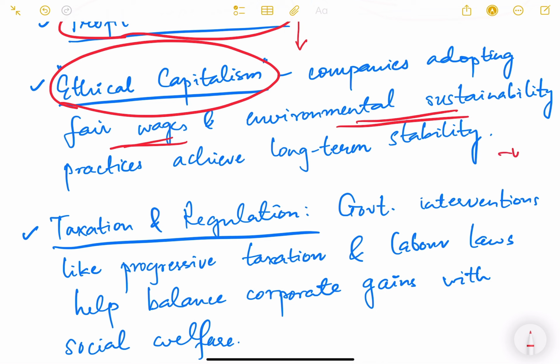As I have told you, environmental pollution is a negative externality, so for that they also do environmental sustainability, in the sense that they adopt technology which is greener. Okay, so they practice plantation, helping government improve the forest cover, etc., to achieve long term stability. Okay, so by treating their water before releasing it into rivers, by treating their air before releasing it into the atmosphere. So all these factors come under ethical capitalism, which can lead to economic inclusion, and at the same time environmental sustainability also.